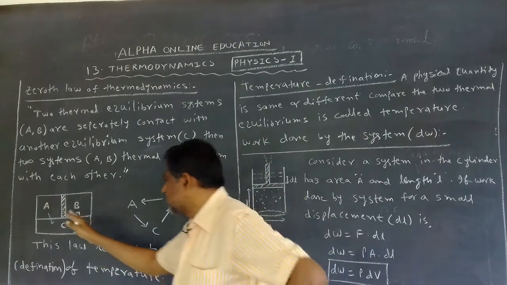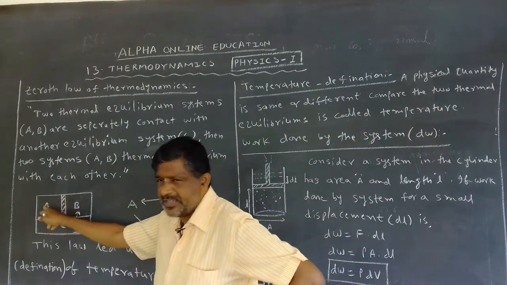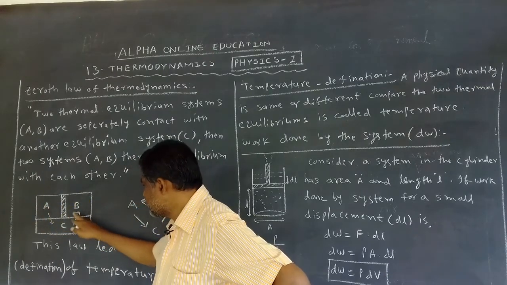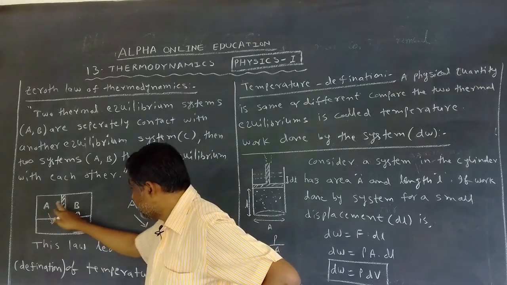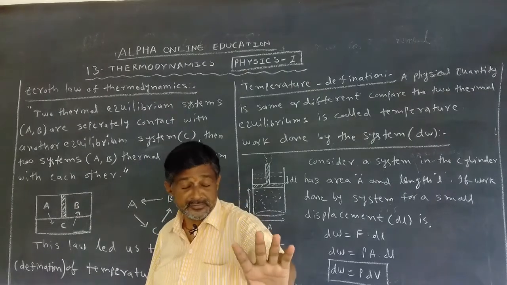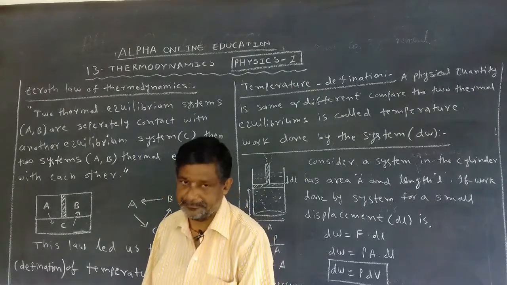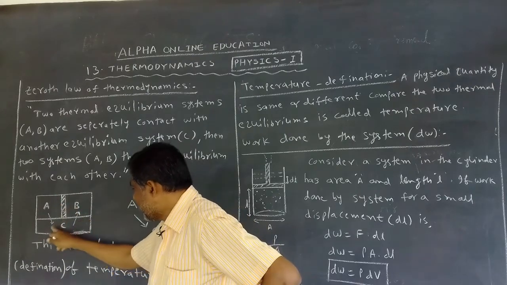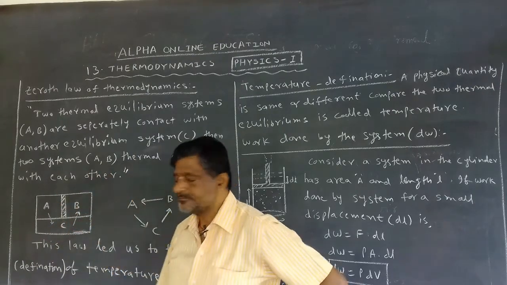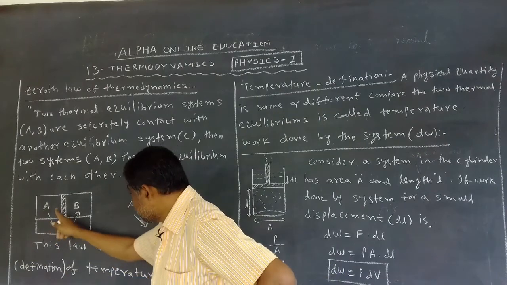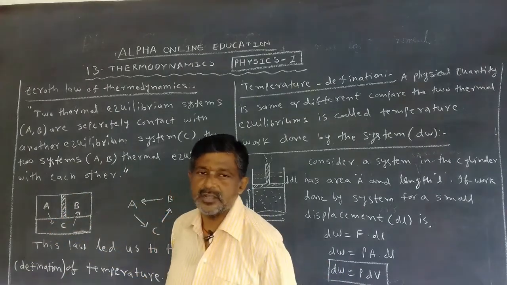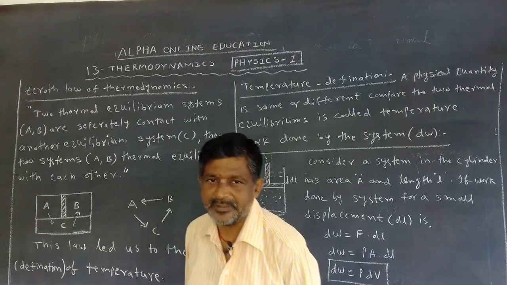This means in this one the temperature is the same at all points. In this one also the temperature is the same. But these 2 temperatures may or may not be the same. But these 2 are separately in contact with another thermal equilibrium system, so these 2 come into thermal equilibrium. This is called the zeroth law of thermodynamics.